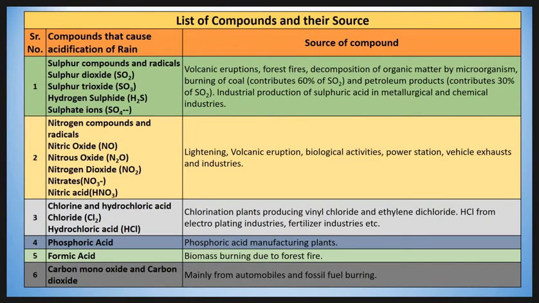This is a list of compounds and their sources. We already discussed them, but we have summarized them here. Here we see the other acids responsible for acid rain: chlorine, hydrochloric acid, phosphoric acid, carbon monoxide and carbon dioxide. They also play an important role in acid formation.